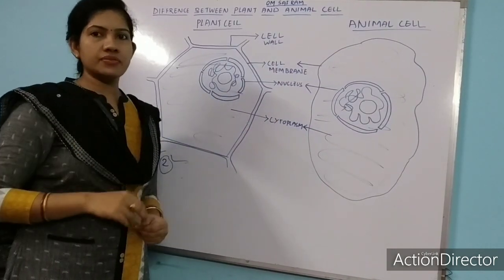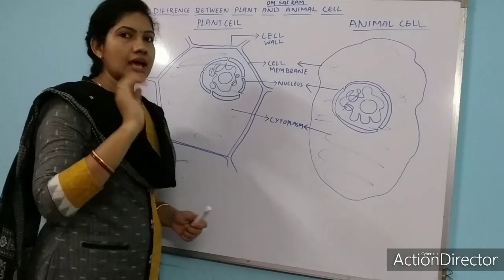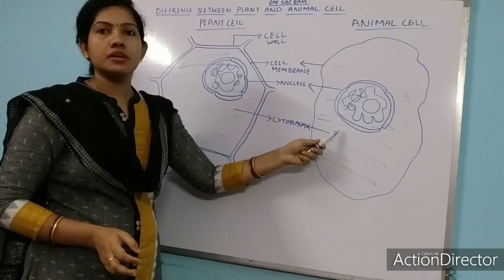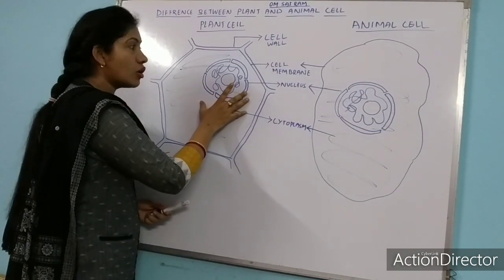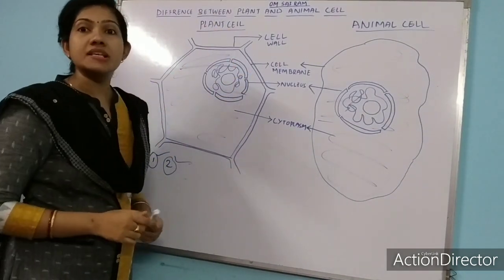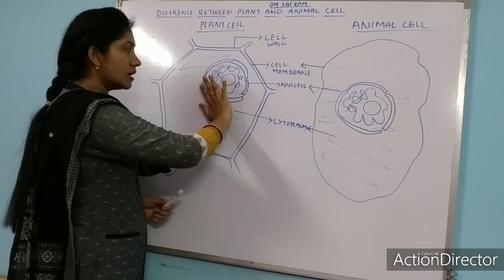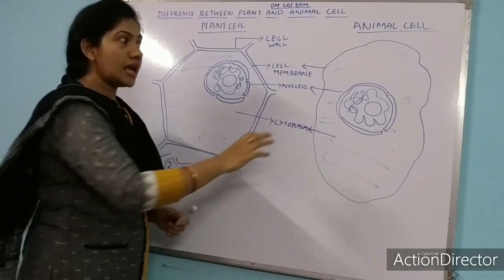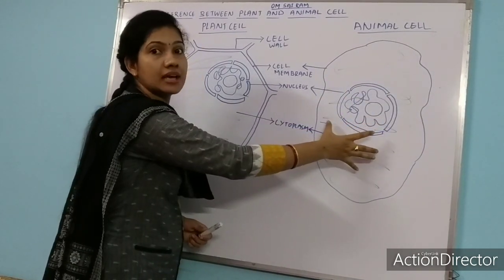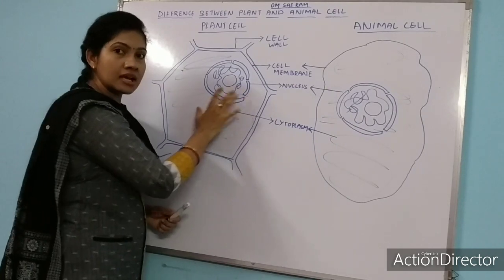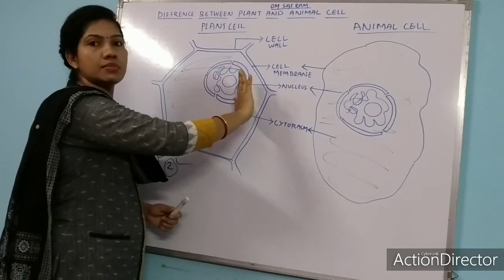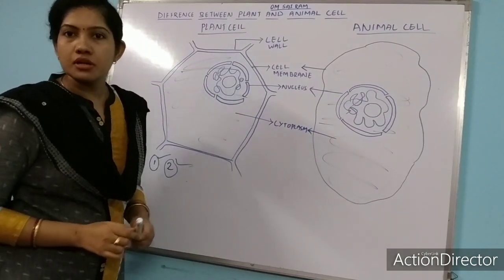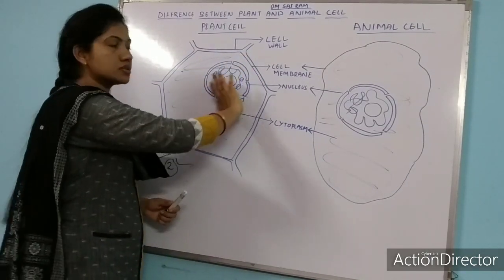Can you all find the difference? Yes. The difference is that animal cell has the nucleus in the central position, but plant cell has the nucleus towards the marginal position. Can you see here the position of nucleus in plant cell and here the position of nucleus in animal cell? In animal cell, nucleus is present at center, but in plant cell, nucleus is present towards the cell membrane. Means we can write that nucleus is present towards the margin.